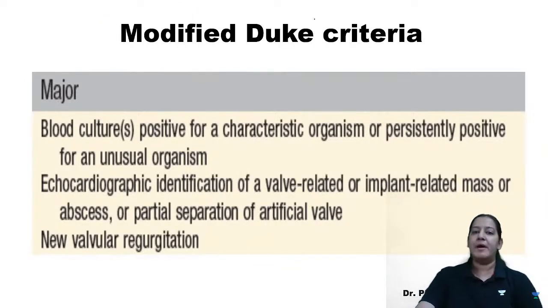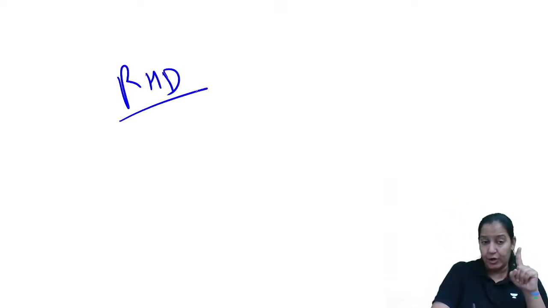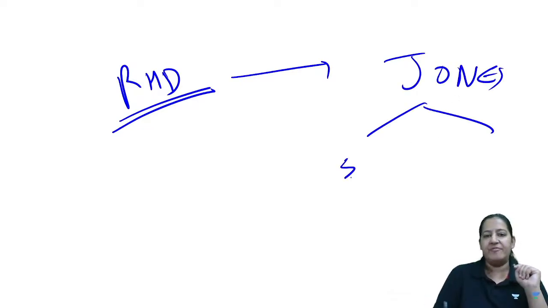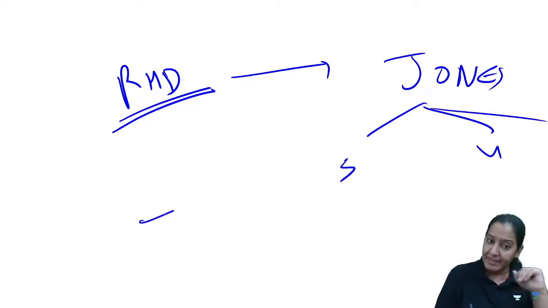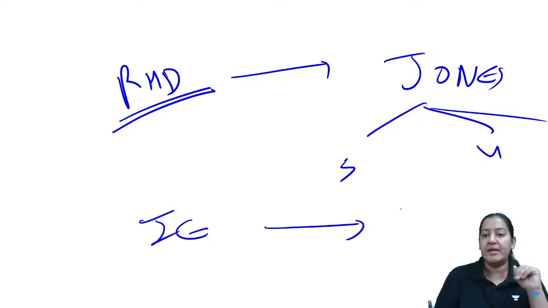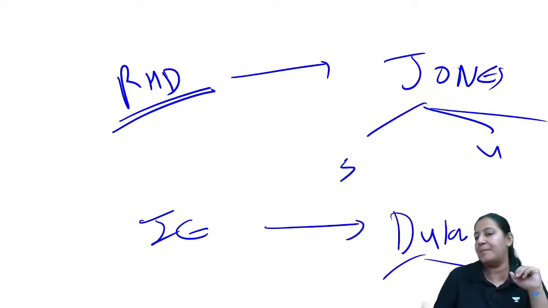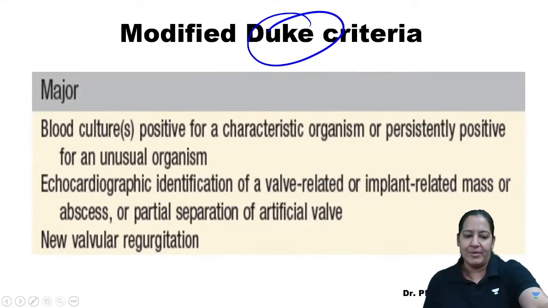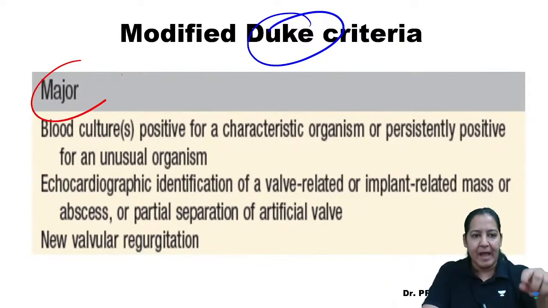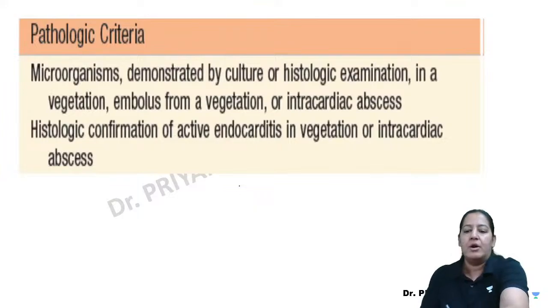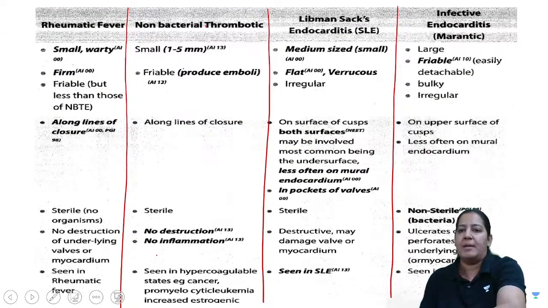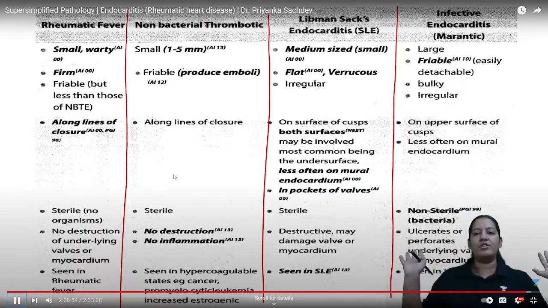Now, the last thing you read by yourself is the Duke criteria. I taught you rheumatic heart disease, the first endocarditis, right? In that, I told you Jones criteria, the major and minor, 5 major, 4 minor, and GAS criteria. Now, I'm teaching you infective endocarditis. In infective endocarditis, there are Duke's criteria, major and minor, right? So instead of Jones, here it is Duke's criteria, but you read by yourself. There are 3 major. I'm not reading them. Read the 3 major. Read the 5 minor. So these are the Duke's criteria, right? I guess I am done with the 4 types of endocarditis.